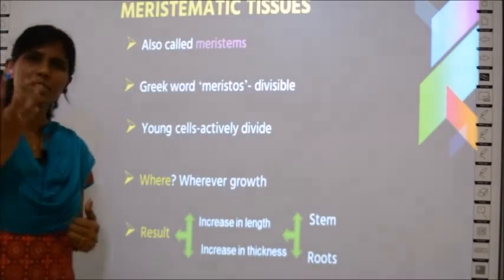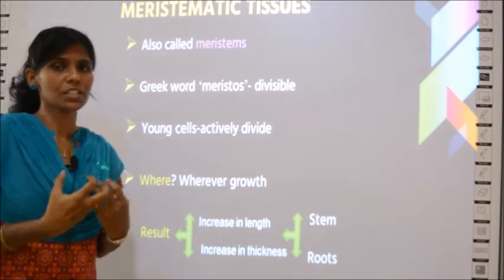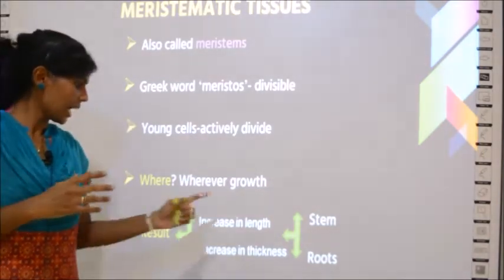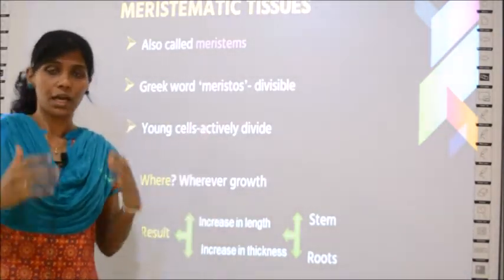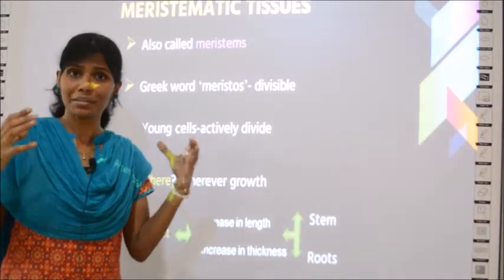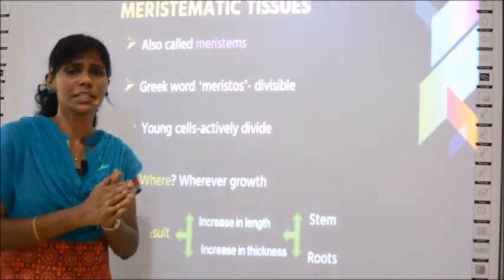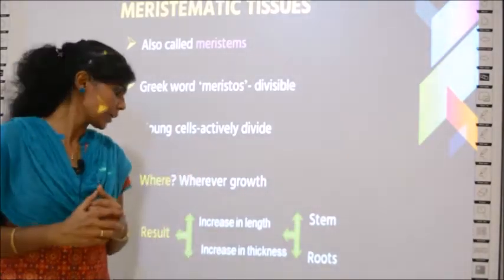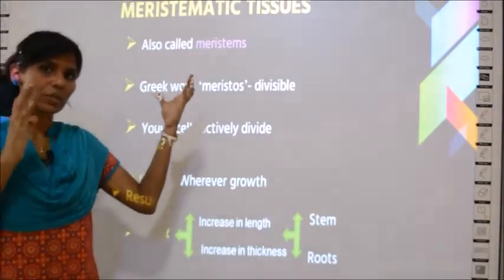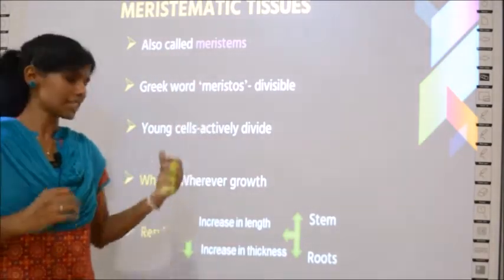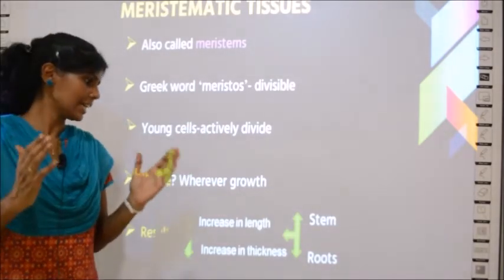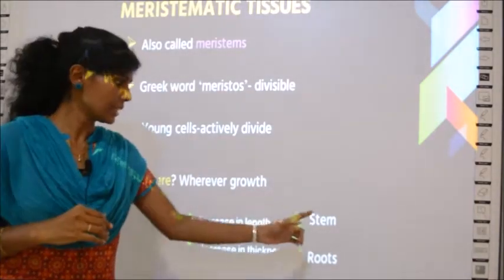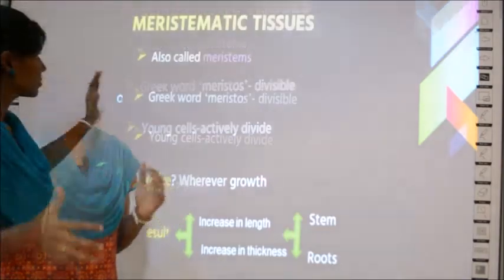What is the result of meristematic tissues? As I told you already, there is an increase in length, that is the height, as well as an increase in thickness of the plant. Big trees are very thick, but in their younger stage they are very thin, because after growth only does the thickness increase. So meristematic tissues result in increase in length as well as thickness, both in the shoot region, that is the stem, as well as in the root region.